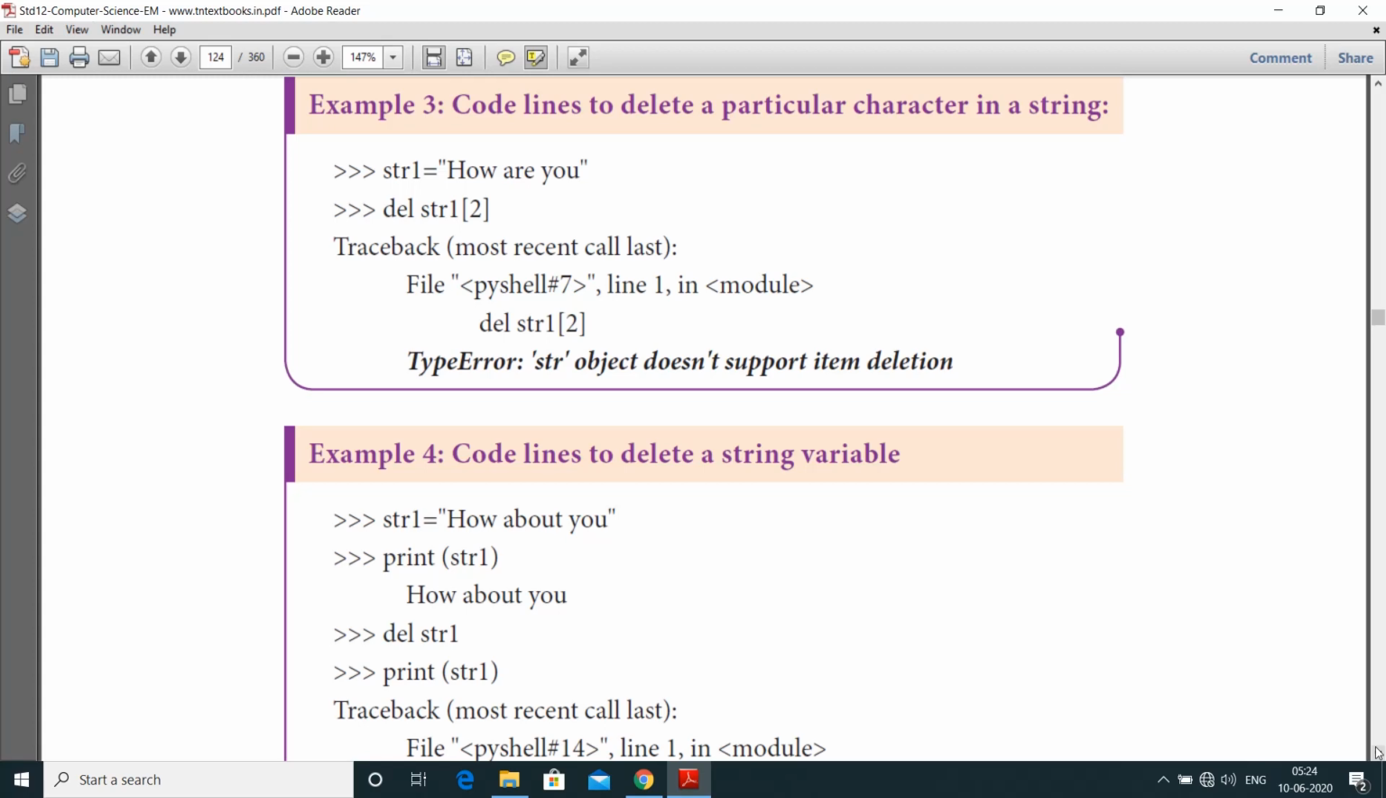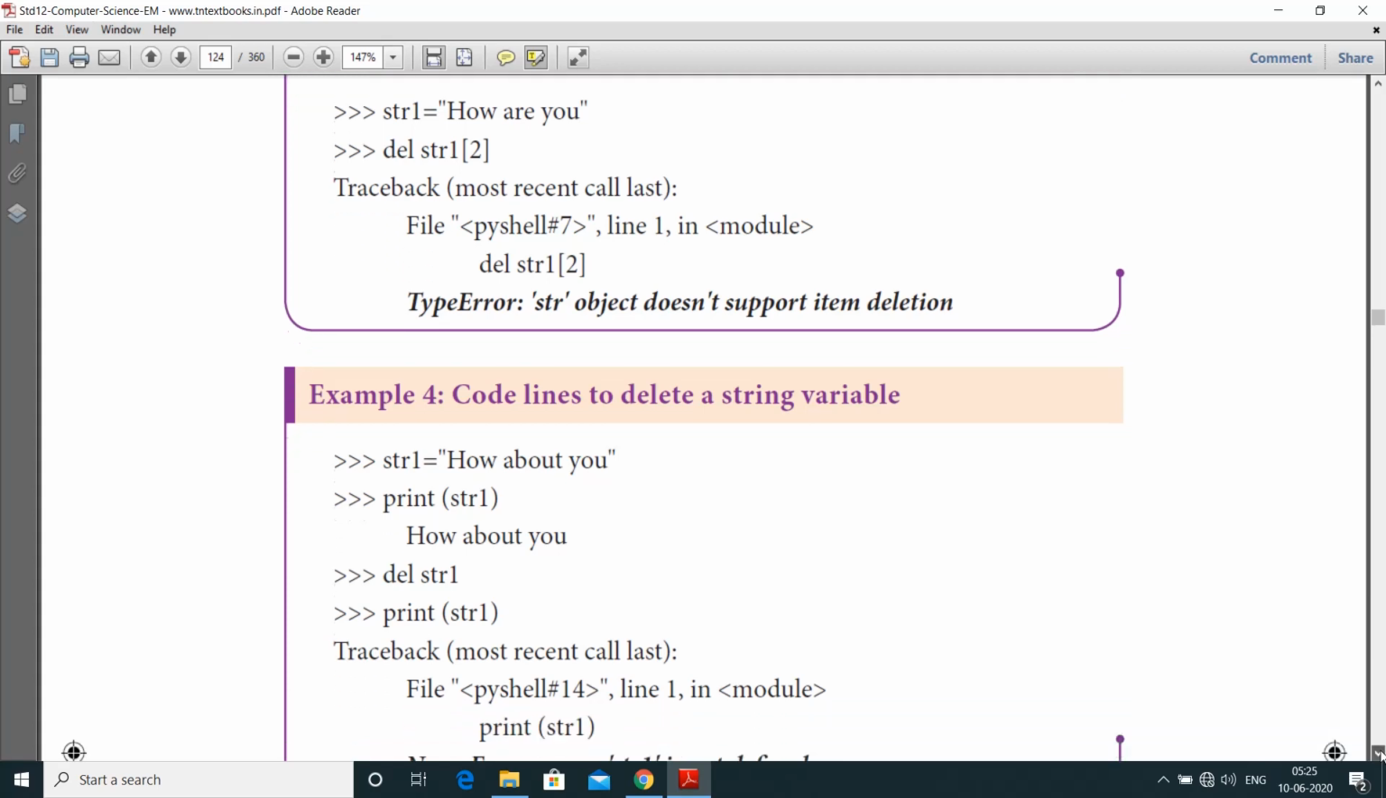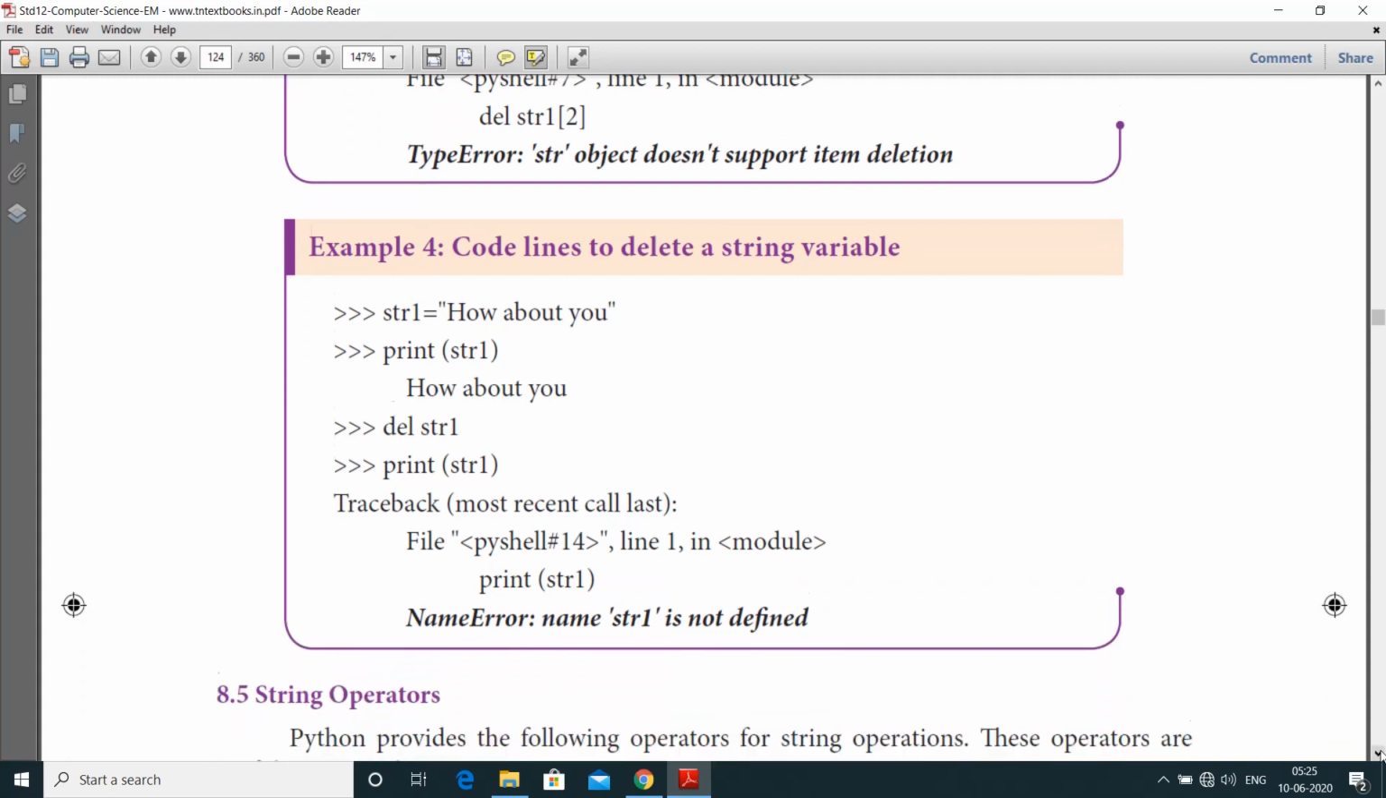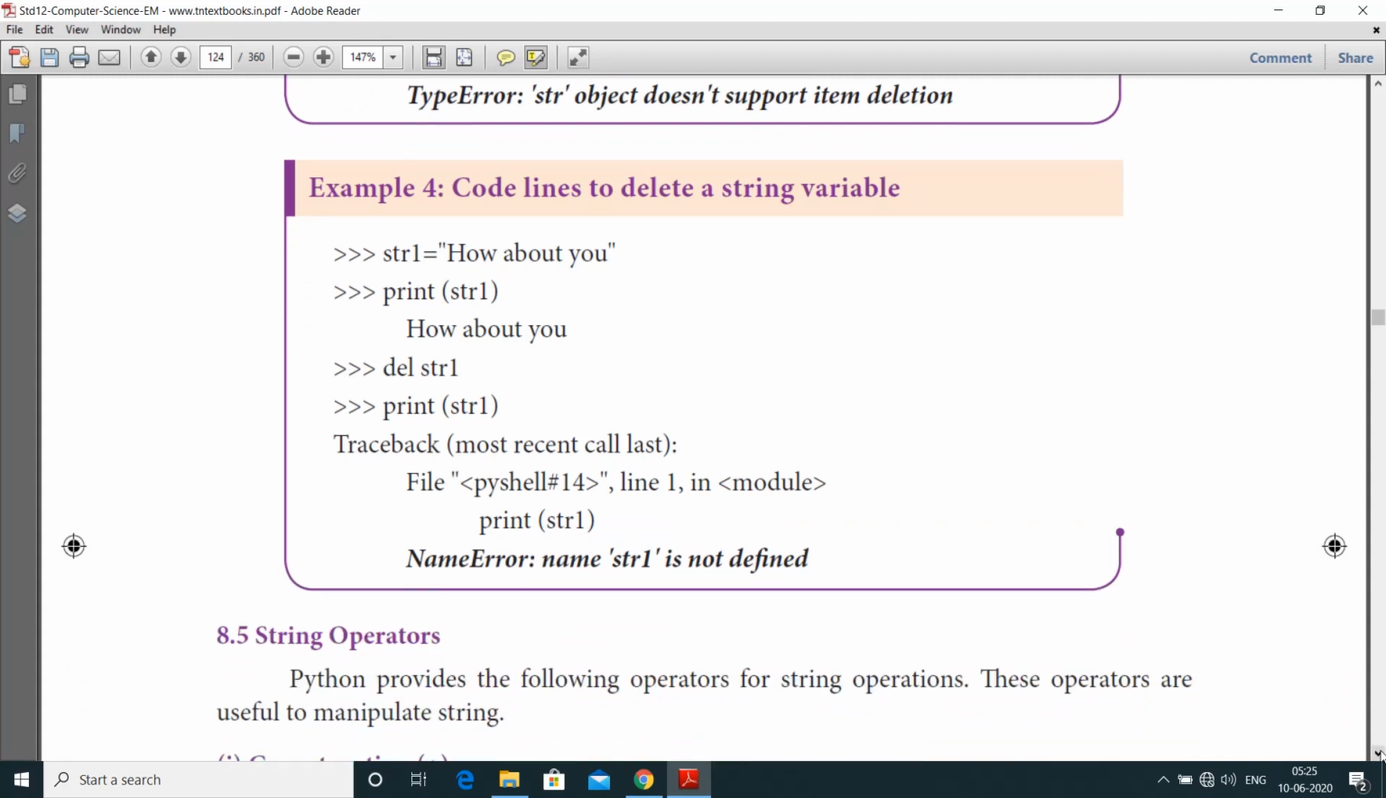We can't delete a particular character in a string. So here it produces a type error: string object does not support item deletion. Let us see another example. Code lines to delete a string variable. str1 equal to how about you. Print of str1, just print the statement how about you. Delete str1. So after deleting, we are going to print the str1 statement. Here it produces the name error: name str1 is not defined.